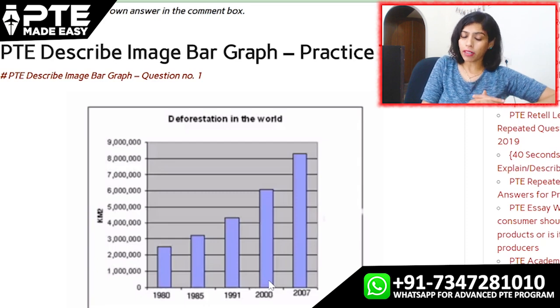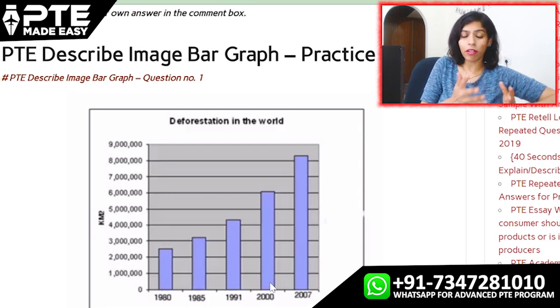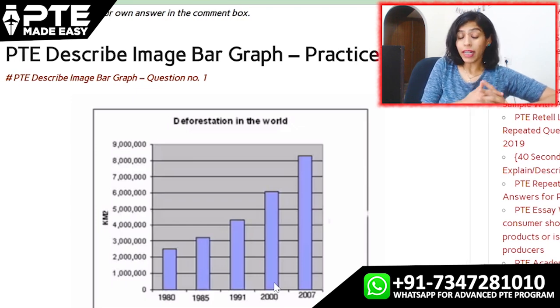The given bar graph explains or represents whatever you want to say. The given bar graph represents the rate at which forests were being cleared from 1980 to 2007. In the year 1980, only 2.5 square kilometer of land was cut down, or trees were cut down, forests were cleared, whatever you wish to say.